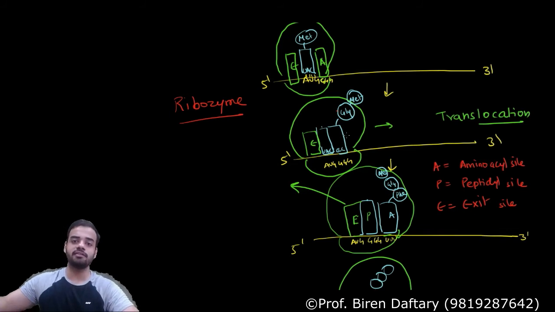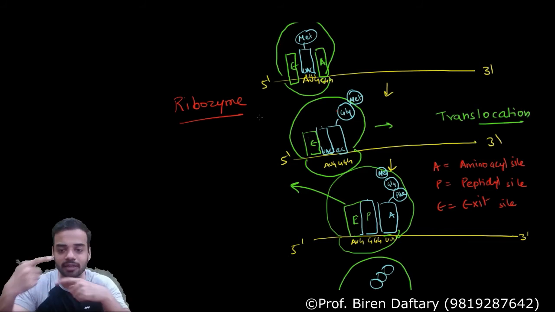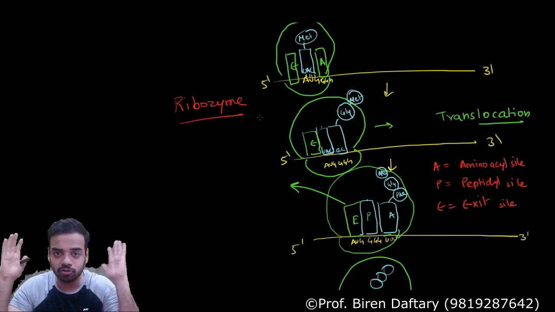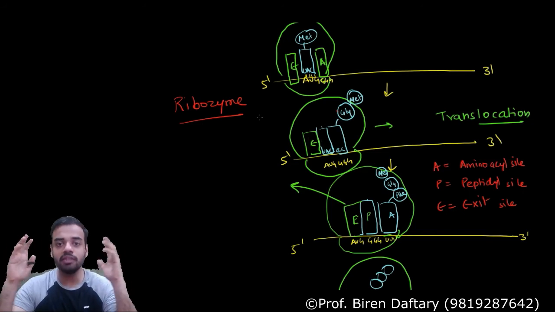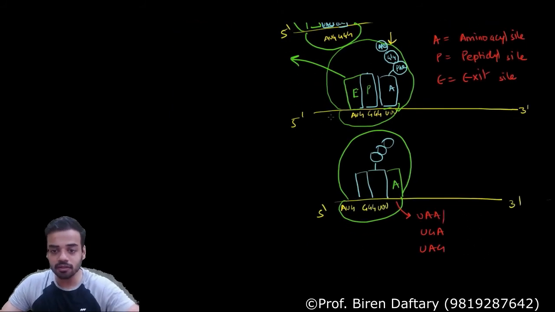Again, another tRNA will come to the A site. Between P and A, the amino acid will be shifted to A. Then the empty tRNA will go over here and be thrown out again. So every time, translocation is happening after the peptide bond has been formed by ribozyme. Clear?